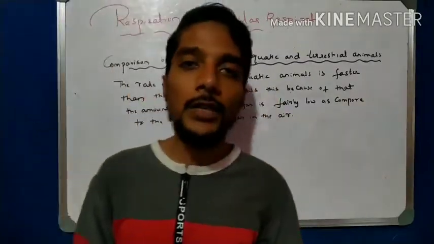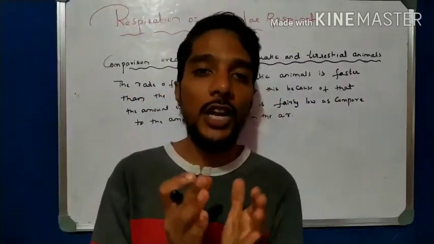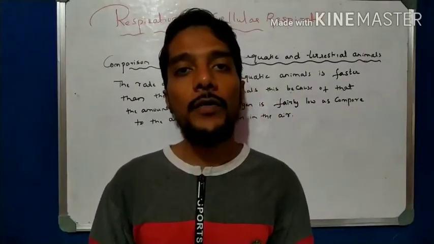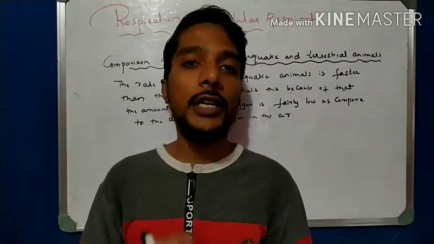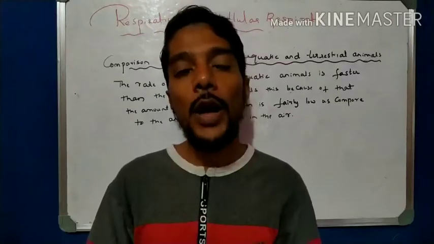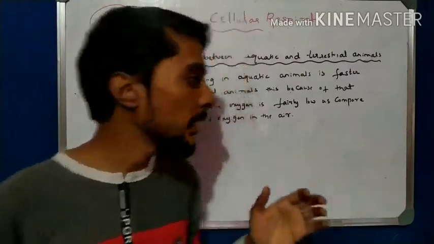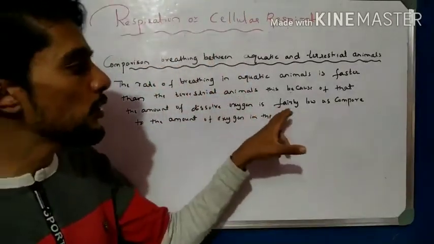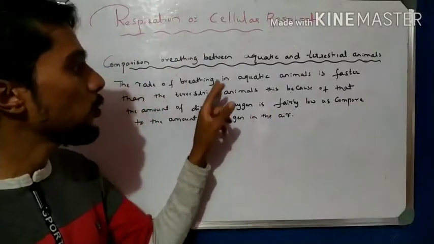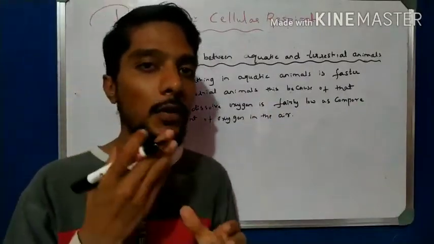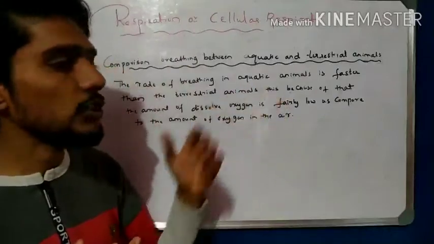So aquatic animals breathe faster than terrestrial animals. Why? Because the dissolved oxygen in the water is fairly low as compared to the oxygen present in the atmosphere. So because of the low oxygen in water, aquatic animals breathe faster than terrestrial animals.